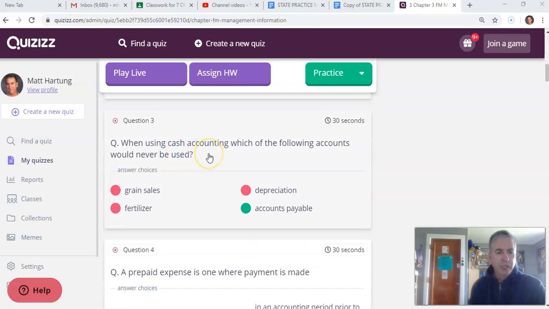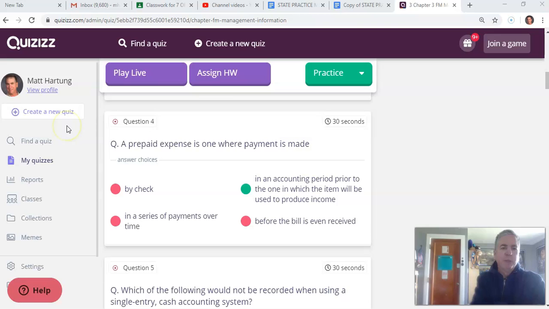When using cash accounting, which of the following accounts would never be used? Well, accounts payable, because accounts payable means you owe somebody money. And so in a cash accounting system, you only record transactions when they actually occur, whereas in the accrual accounting system, you record them when they become your responsibility to take some action. So in cash, generally you don't have payables. You just pay them and record them when they're due.